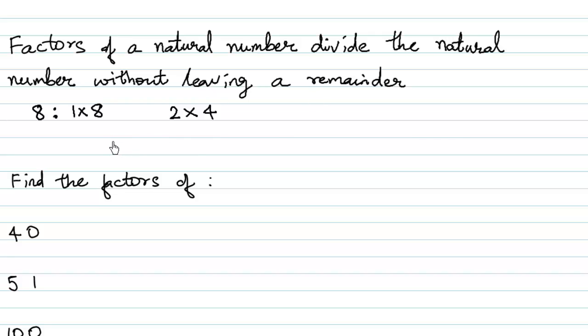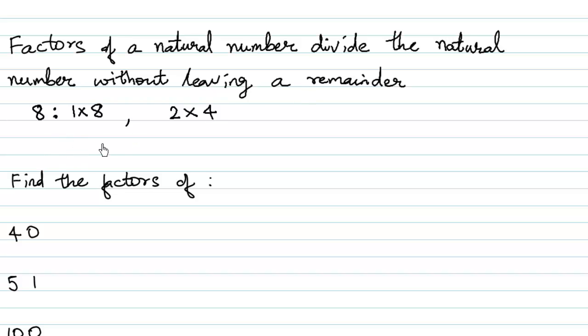Similarly, we do not get 8 in the table of 6, and we do not get 8 in the table of 7. So 6 and 7 are also not factors of 8. But 8 1s is 8, so 8 is a factor of itself. So the factors are those natural numbers in whose table we get that particular number.